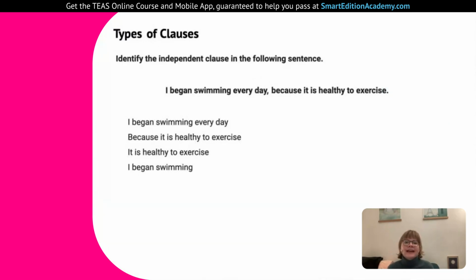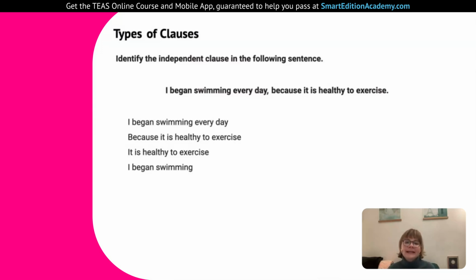Types of clauses. Identify the independent clause in the following sentence. So as we talked about before, that independent clause can be on its own as a complete sentence. We can take that clause of the sentence, the part usually around a comma or around a conjunction, and potentially we could just put a period and make it its own thing, and it would be complete and grammatically correct. I began swimming every day because it is healthy to exercise.